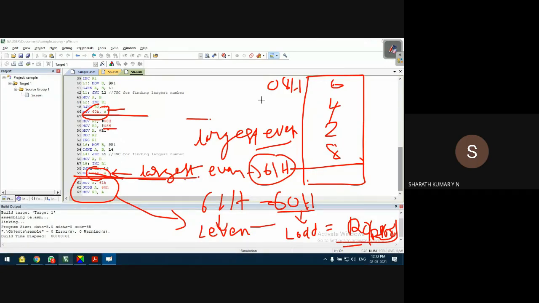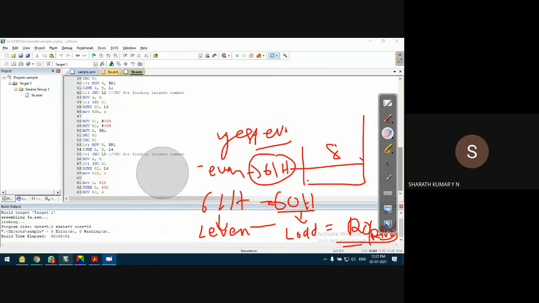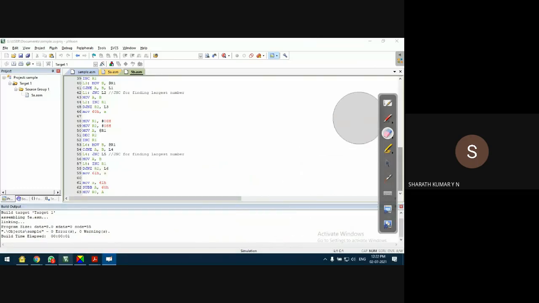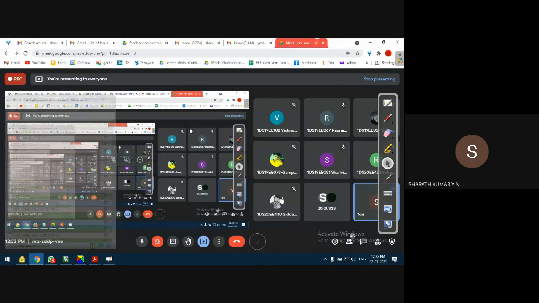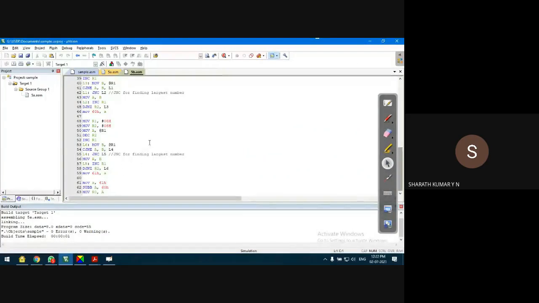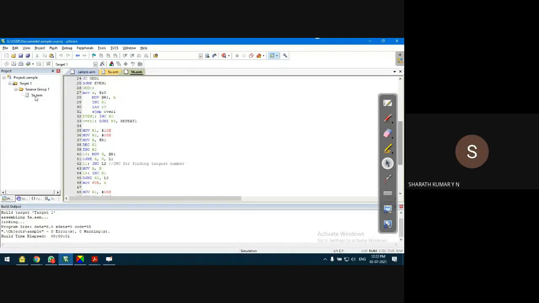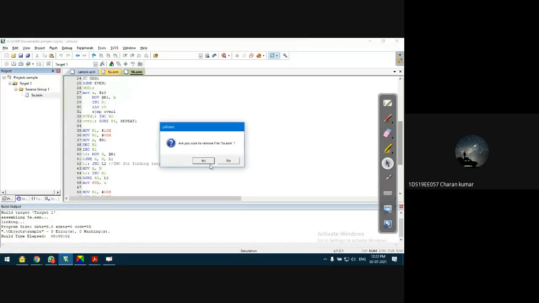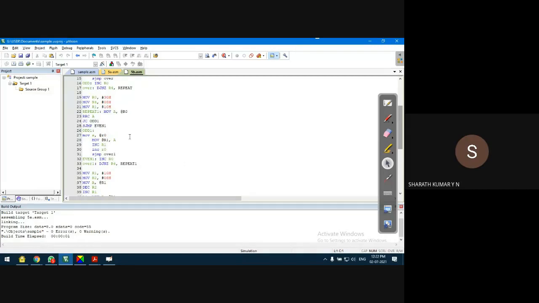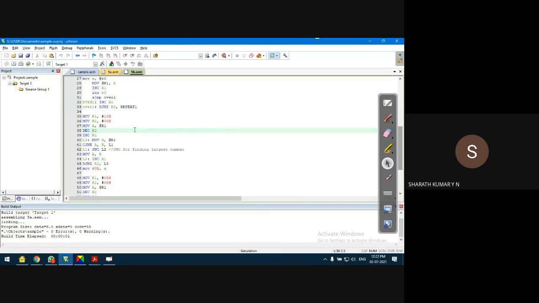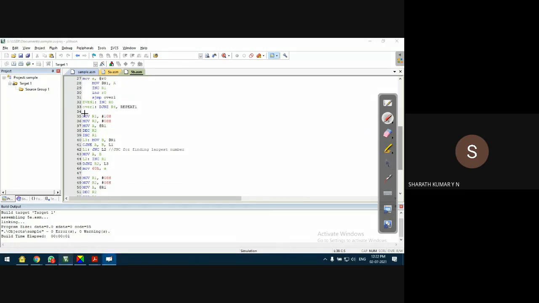Any doubt in the program? Let us run the program now and let us see the output. Yes, anybody has any doubt in the code, guys? Is that code clear, or any part you want to check again? Okay. Sir, why have you taken decrement R2? Okay, that's an obvious question. I'll explain that.